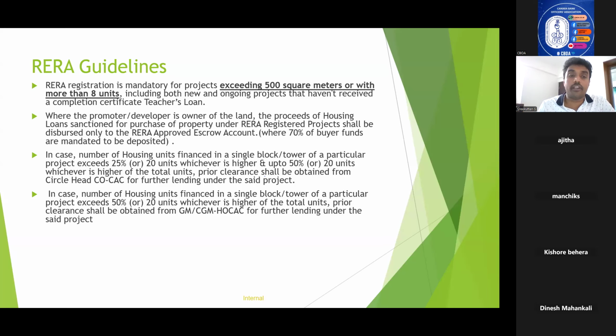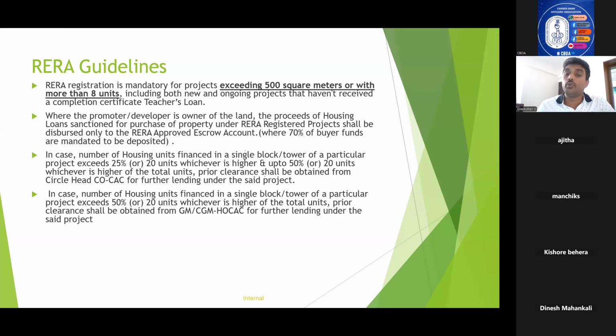And the next point is very important. It has been introduced by the bank in this particular year, that is in 2025. So you need to have an understanding about this guideline. In case the number of housing units financed in a single block or tower of a particular project exceeds 25% or 20 units, whichever is higher, or up to 50% or 20 units, whichever is higher, of total units, prior clearance shall be obtained from the circle head COC for further lending under the project.